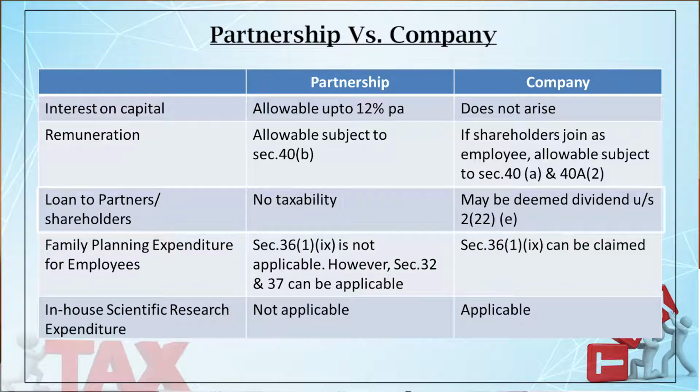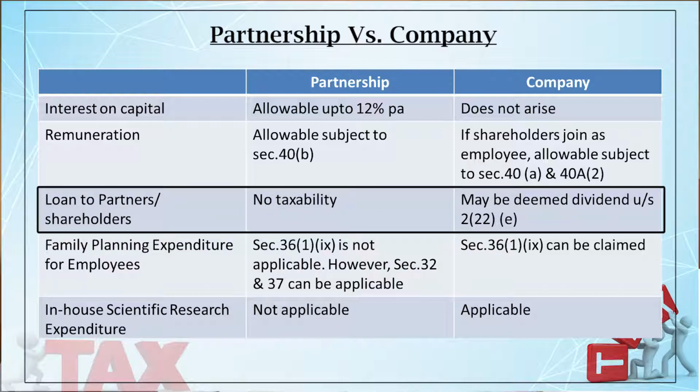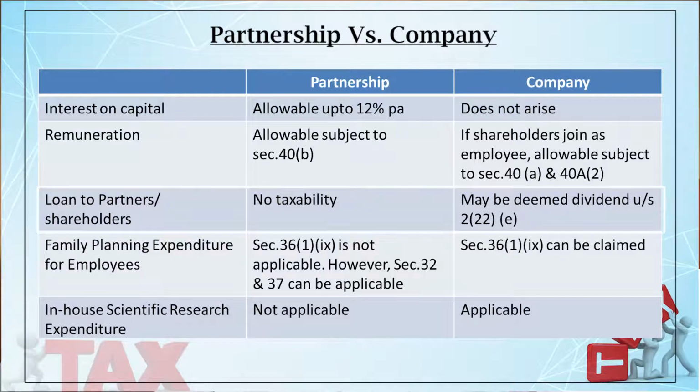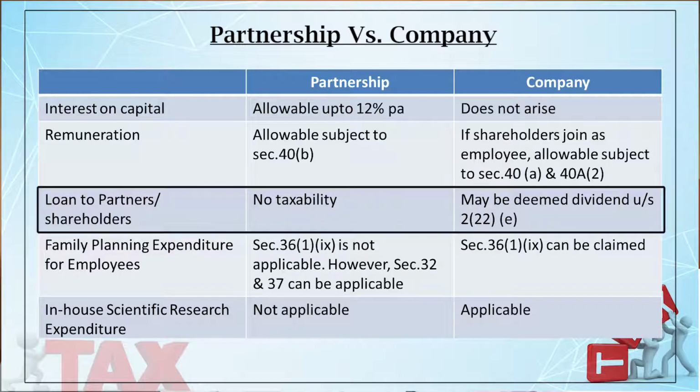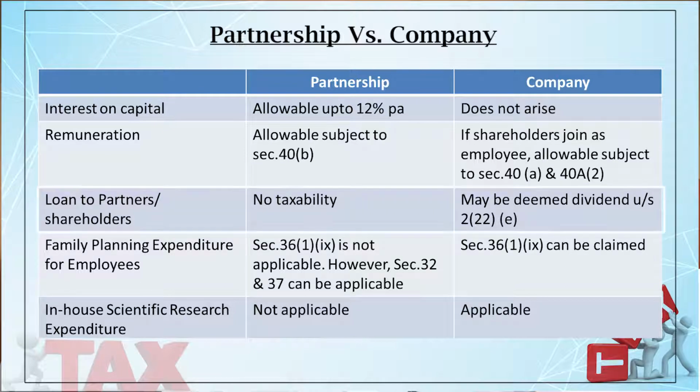Because if the company is a closely held company and if the loan is given to a shareholder who is holding 10% or more of the share capital, then this will attract section 2(22)(e), which is known as the deemed dividend, and in that case the shareholder has to pay the dividend distribution tax.